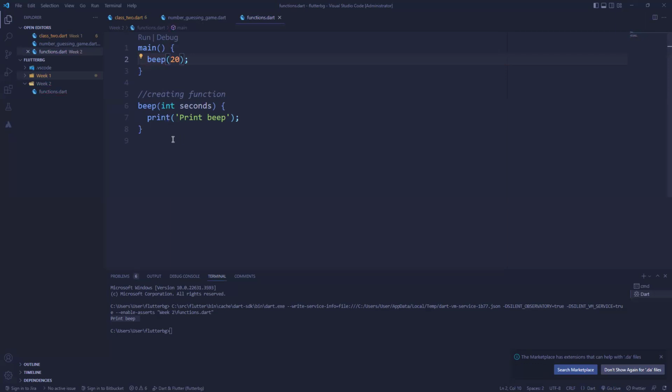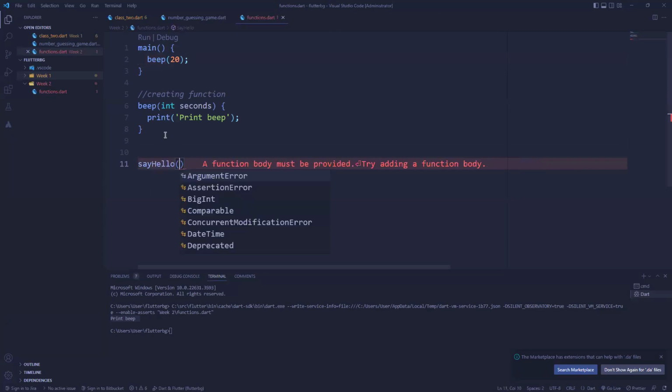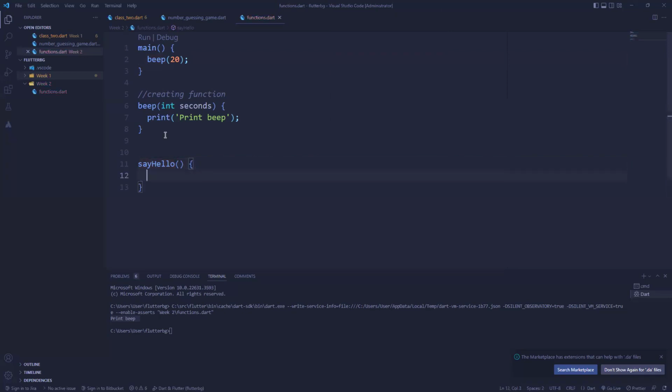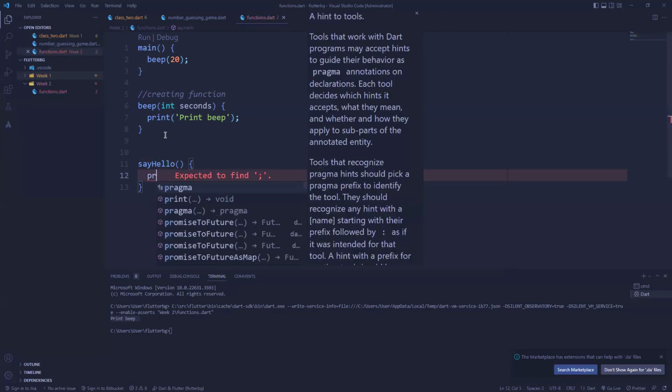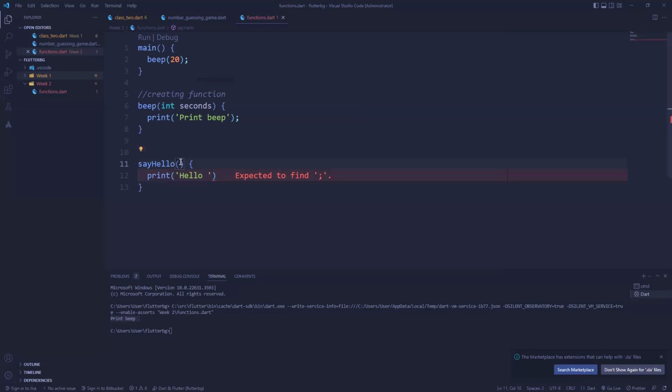So another thing, just to show you, I could have a function that's called say hello. Now, how can we use this? Let's say this is what I want, I want it to print hello. So let's give it a parameter. So say hello, right?